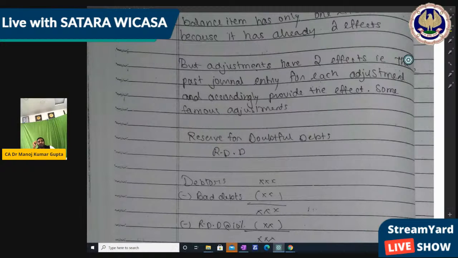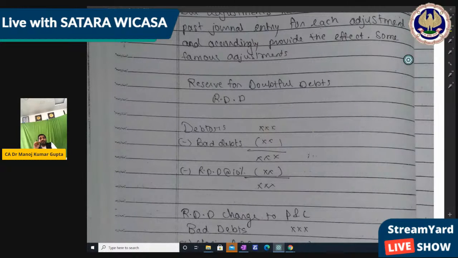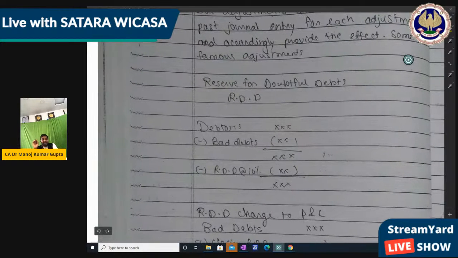Then RDD is one of the very important adjustments where mostly students get confused. It is charged on trade receivables, or you can say debtors. So first we deduct bad debts from trade receivables. So debtors less bad debts, whatever percentage is given in the question. Then the balance on which we write RDD, right? Reserve for doubtful debt. Then that will become the net reserve. This is the net debtors.